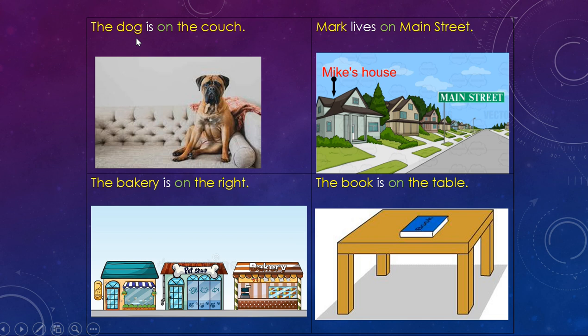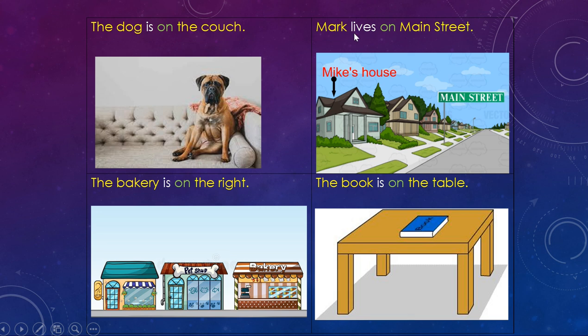Okay, so our first example of a prepositional phrase is going to be the word on. So the dog is on the couch. Our first noun is the dog, right? A dog is an animal. So our dog, where is he located? He's on, that's the location, on the couch. We see that right here. He's sitting on this couch. So the dog is on the couch.